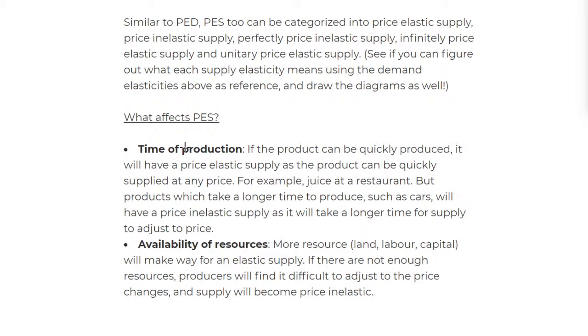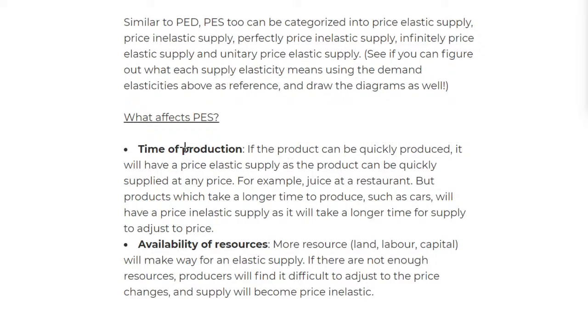If this product can be made quickly, then it should have a price elastic supply, because you can supply so quickly that it'll be price elastic. For example, juice at a restaurant. But products which take longer to produce, like a car, will have price inelastic supply. You wouldn't want to supply it because it takes a lot of time and you need income as fast as possible.